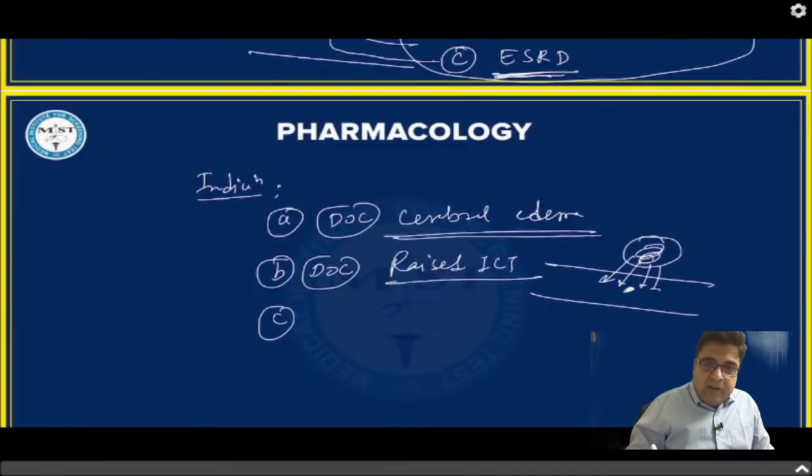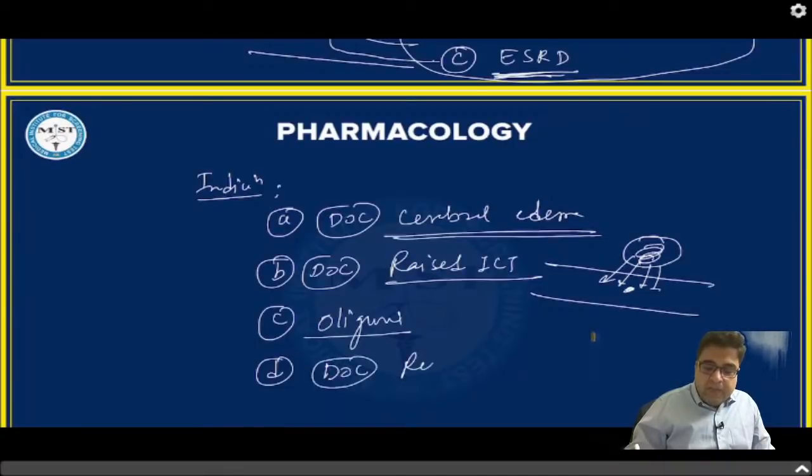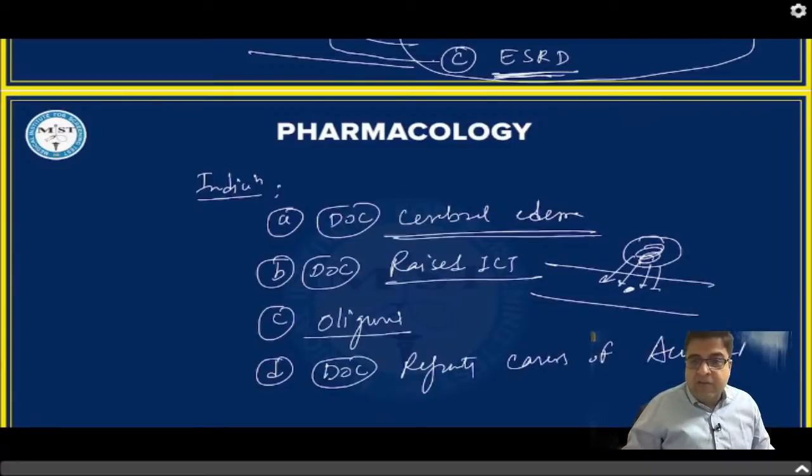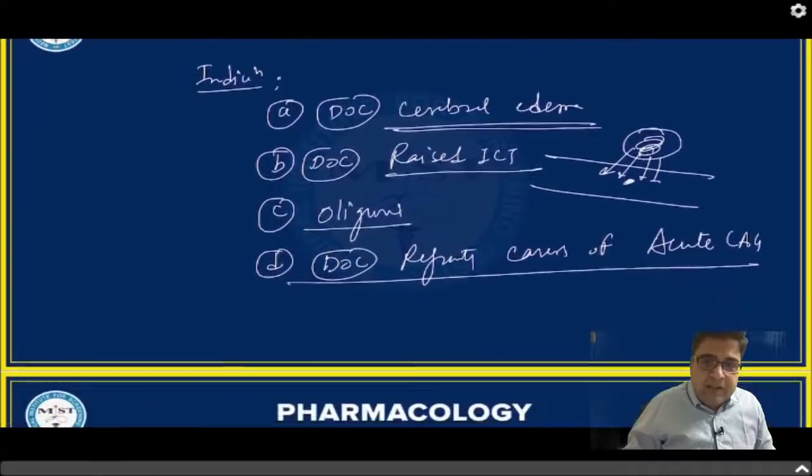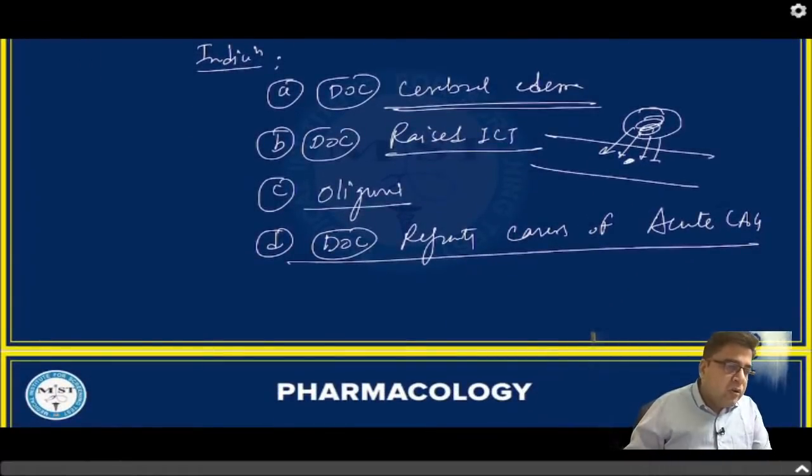This medicine is also given in the treatment of oliguria. In patients of oliguria, we can give mannitol to increase the urine output. Also, this medicine is given as the drug of choice for refractory cases of acute closed angle glaucoma.